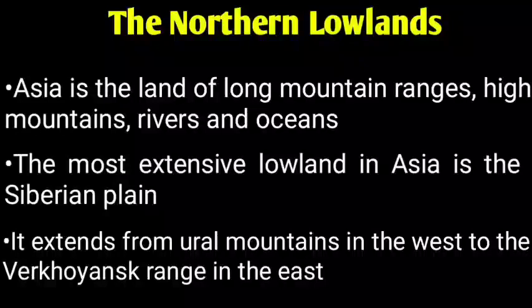So Asia is a land of long mountain ranges, high mountains, rivers and oceans. So Asia consists of long mountain ranges. What is meant by mountain ranges? The continuity of several mountains is called mountain ranges. Okay children, so the most extensive lowland in Asia is the Siberian plain. One very important question: the extensive lowland in Asia is the Siberian plain. So I repeat, lowland in Tamil is called தாழ் நிலம். These lowlands are considered to be very fertile and mineral rich.